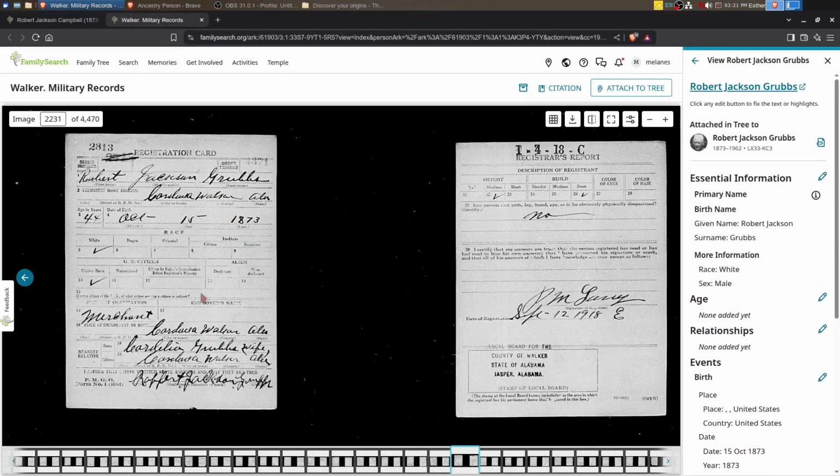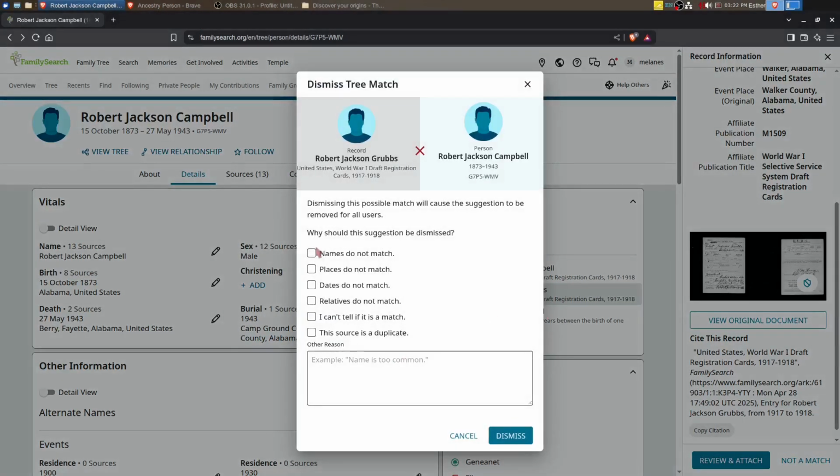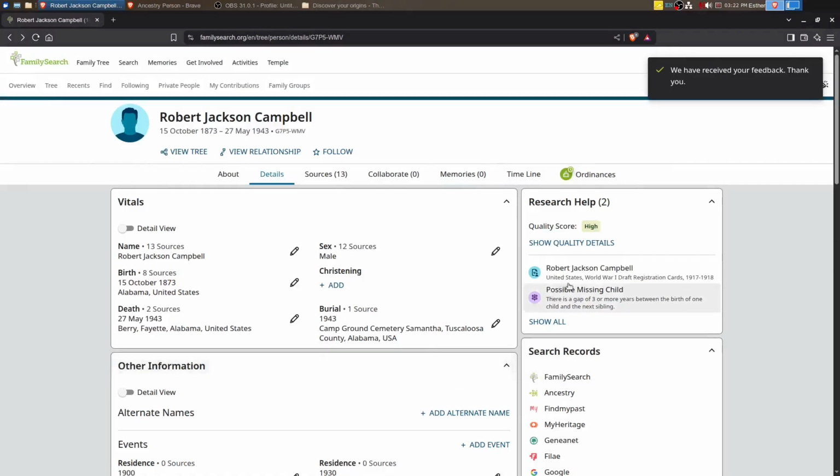How interesting. He has the exact same birthday as our Robert Jackson in the same county where the family was known to have lived. How interesting. And Robert Jackson, but just a different last name. Okay. We're going to say this is not a match, and we'll say the names do not match. Okay, we'll dismiss that one. And that one's just a duplicate. We can attach that later.